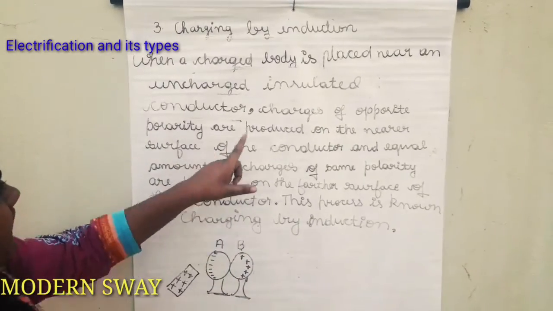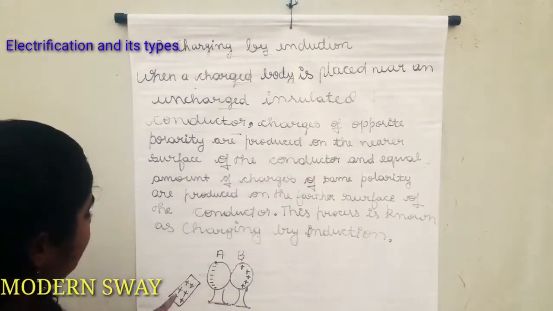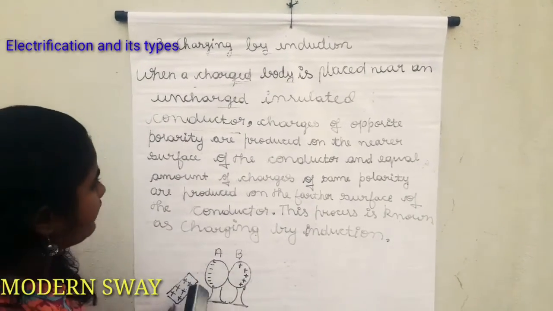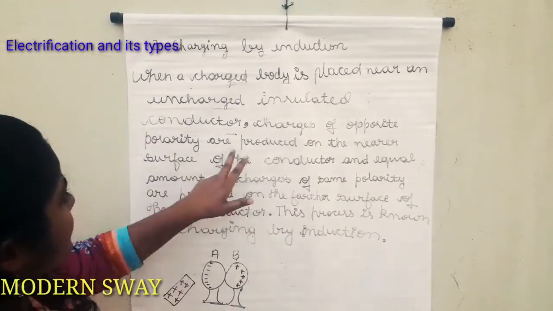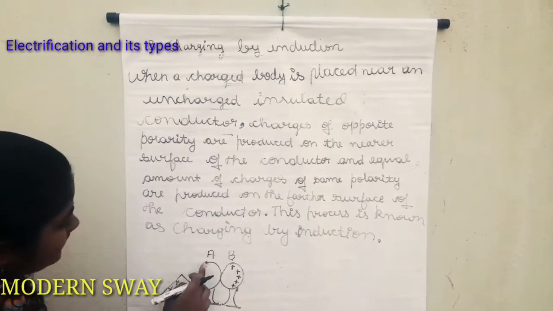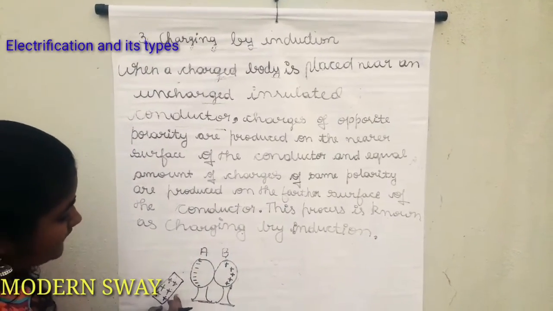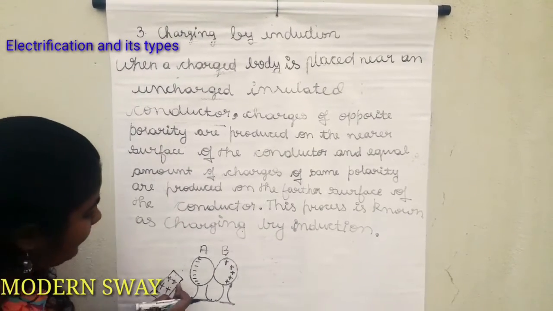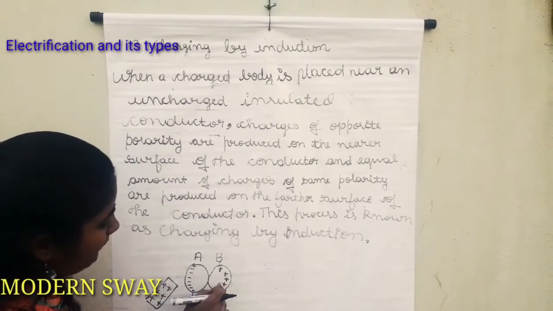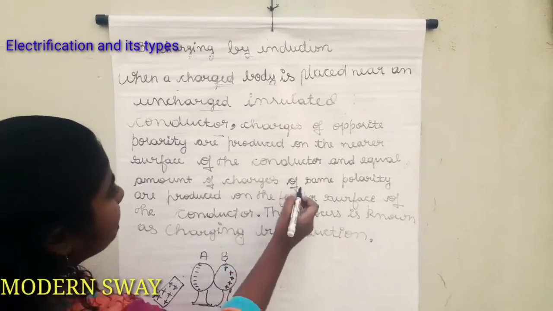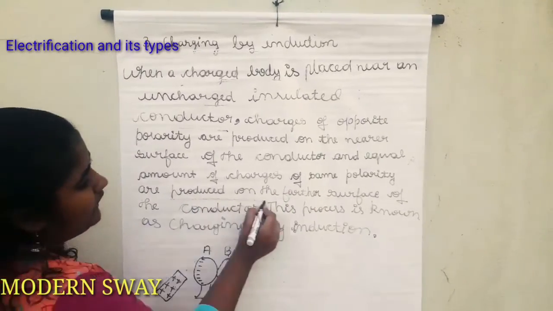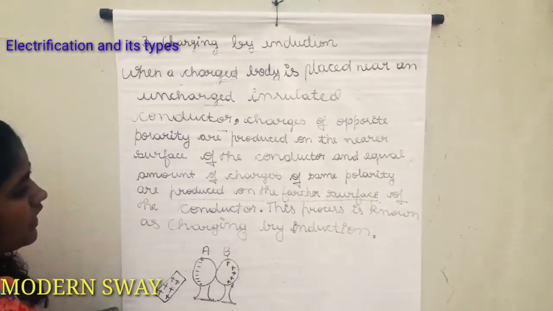That's what they have given here. Charges of opposite polarity, that is negative charges, are produced on the nearer surface of the conductor, and an equal amount of charges of same polarity, which is positive charge, are produced on the farther surface of the conductor.